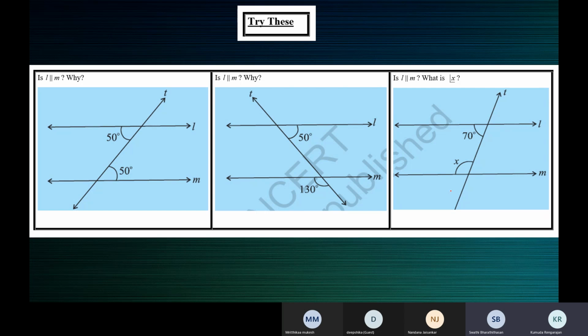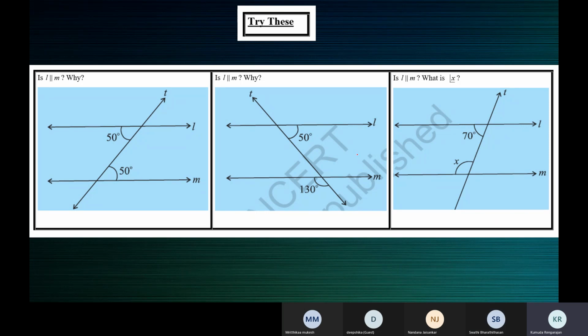Ma'am, we know that if the lines are parallel and a transversal cuts them, the alternate angles formed will be equal. Since in the first case, 50 degrees is the alternate interior angle opposite to the other angle, 50 and 50 are equal. So we can say that both are parallel. Perfect. Yeah, that's the reason.